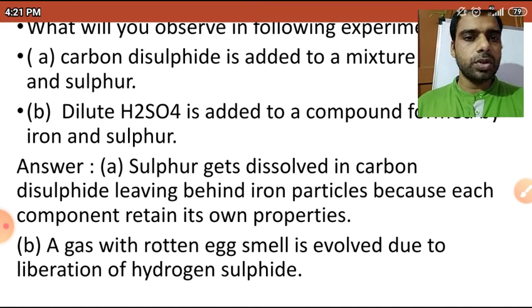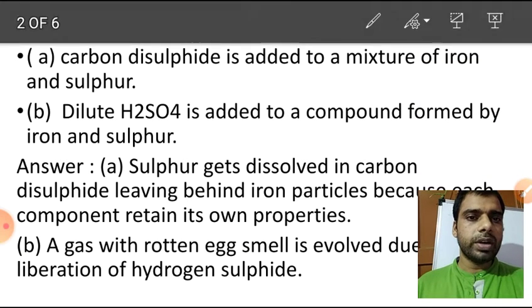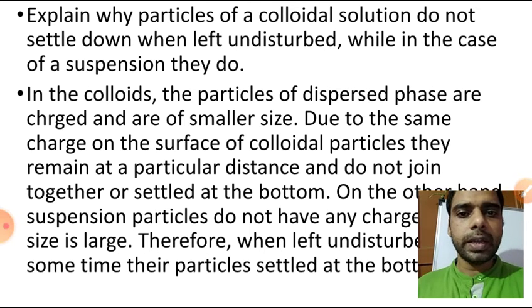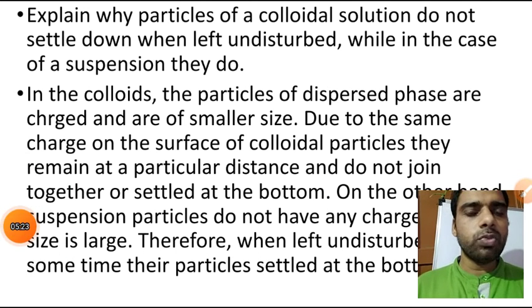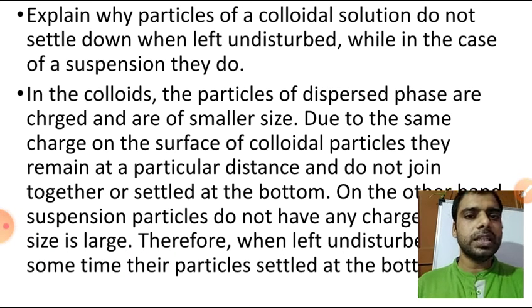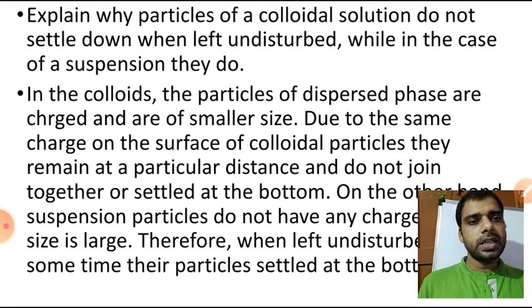So you can write that in your observations. The question given is, what will you observe in the following experiment, so you write it for both cases. Then after that you can see: explain why particles of a colloidal solution do not settle down when left undisturbed, while in the case of a suspension they do. The question is that a colloidal solution does not settle down.